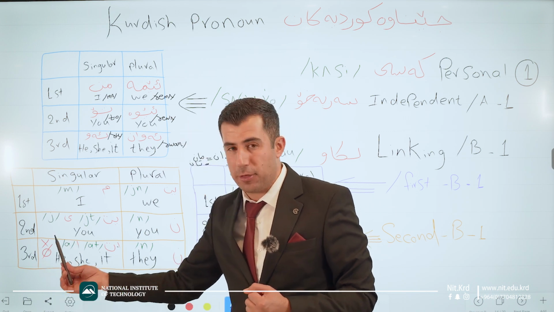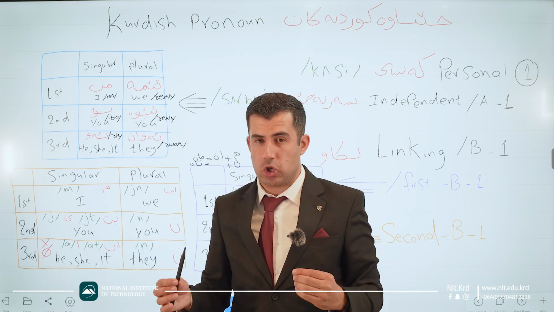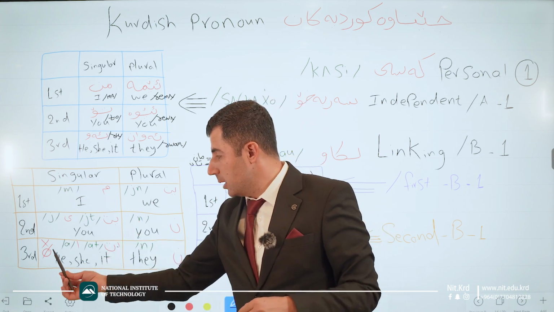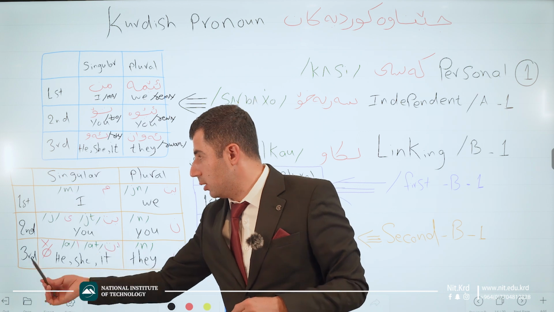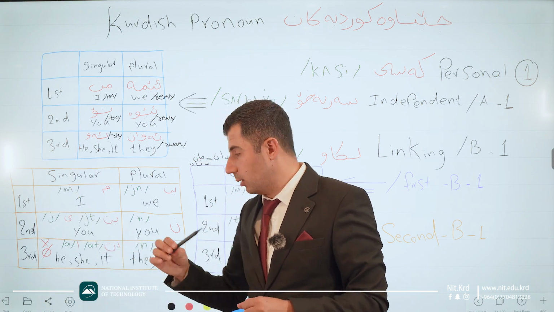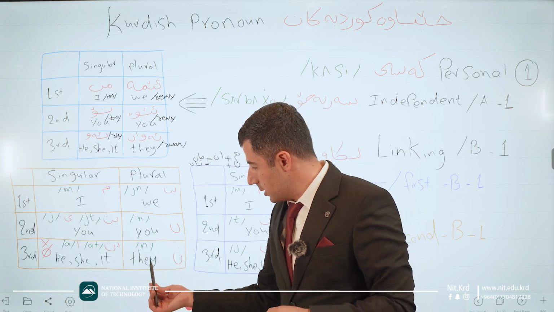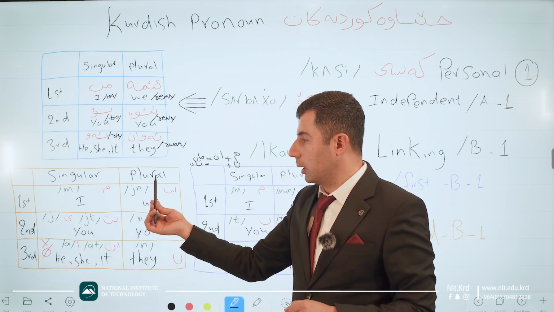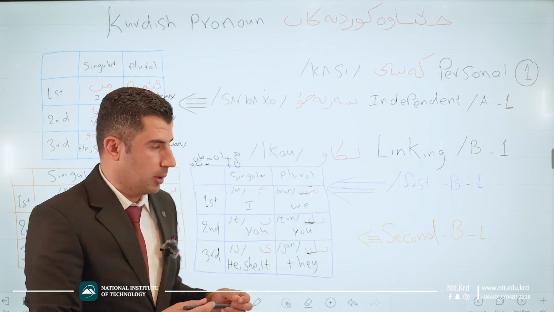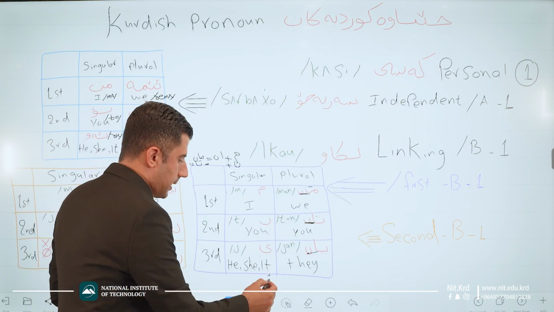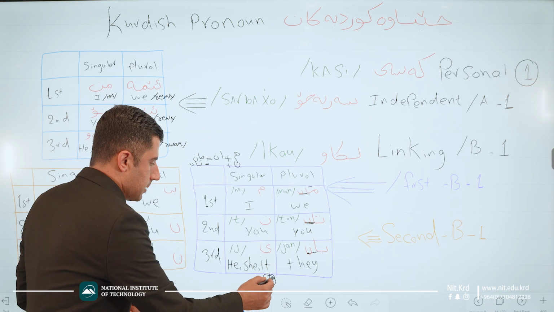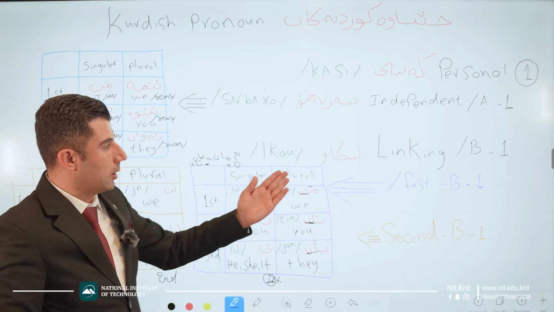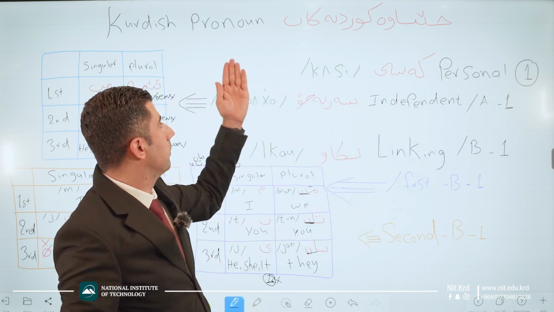Sometimes we have nothing. In some situations, we have a pronoun which is nothing, and we can use it for third person singular. Good. And the last one is this one, ne. Ne for third plural. Okay, just have a look at here. Okay, that is the first set. That is the second set for linking pronouns.